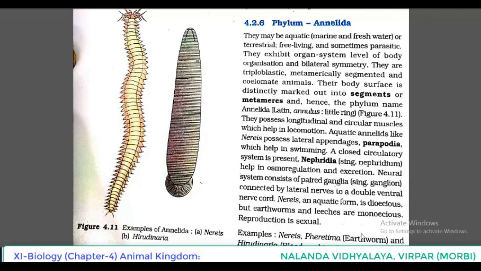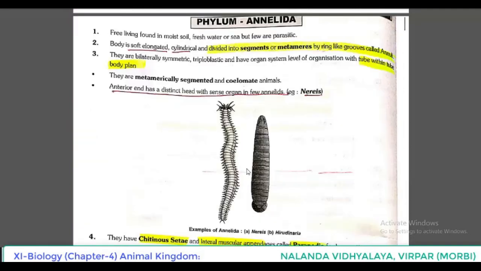Regarding sexes, Nereis, an aquatic form, is dioecious, that means sexes are separate. But earthworms and leeches are monoecious. Reproduction is sexual. Okay, now some more points we can learn from the material.